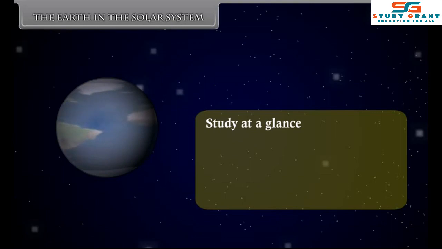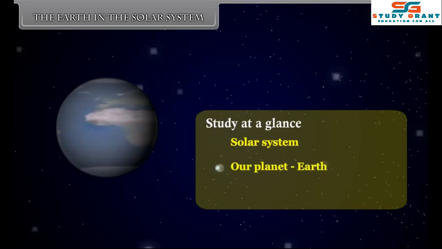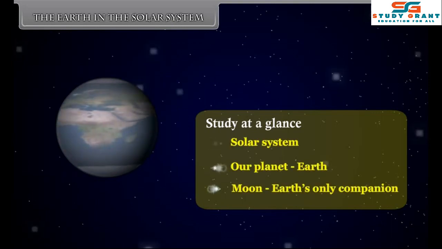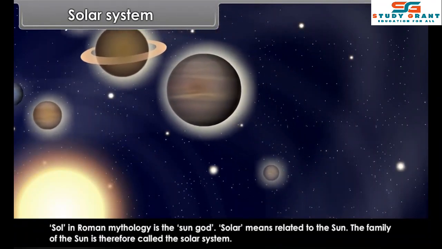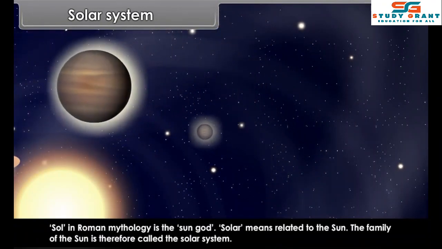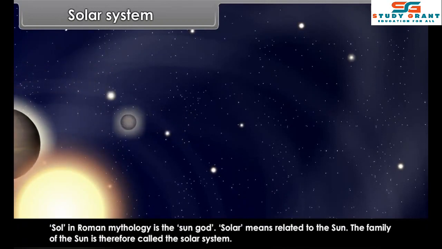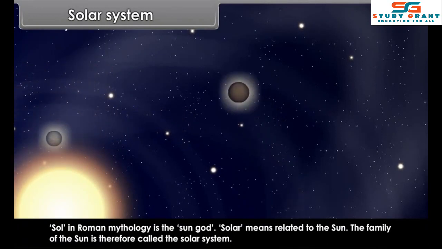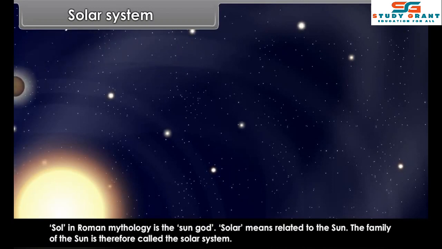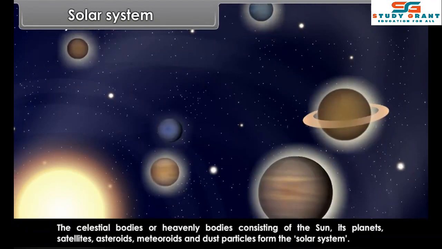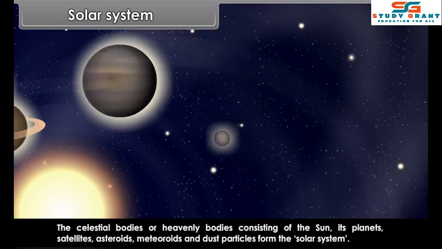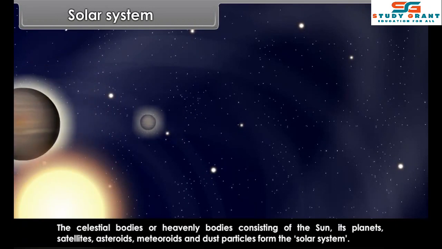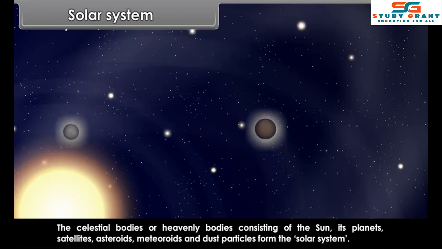Study at a glance. Solar system, our planet Earth, Moon, Earth's only companion. Solar system. Sol in Roman mythology is the sun god. Solar means related to the sun. The family of the sun is therefore called the solar system. The celestial bodies or heavenly bodies consisting of the sun, its planets, satellites, asteroids, meteoroids, and dust particles form the